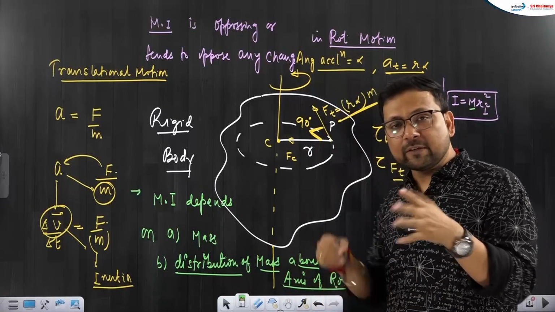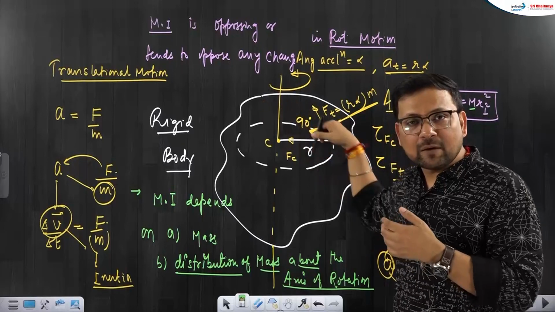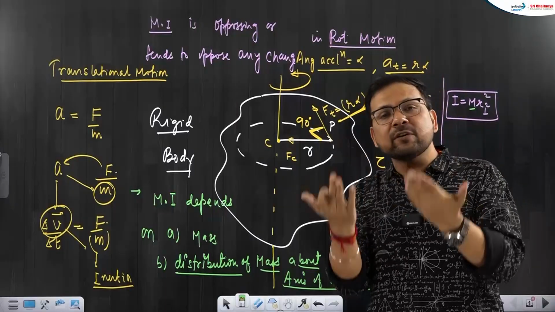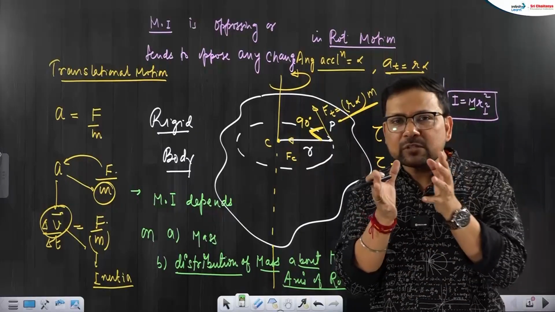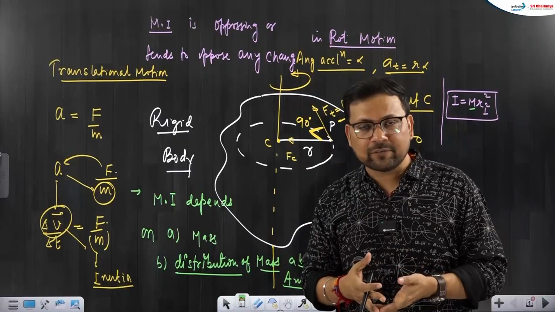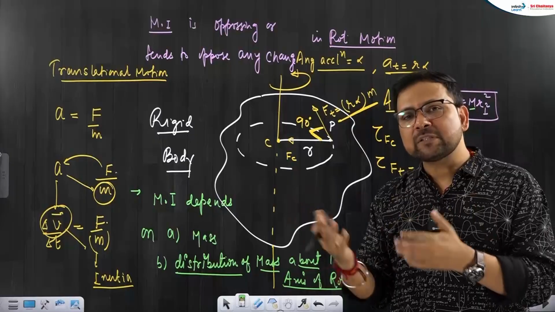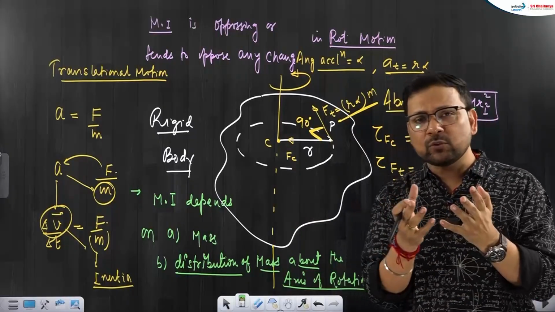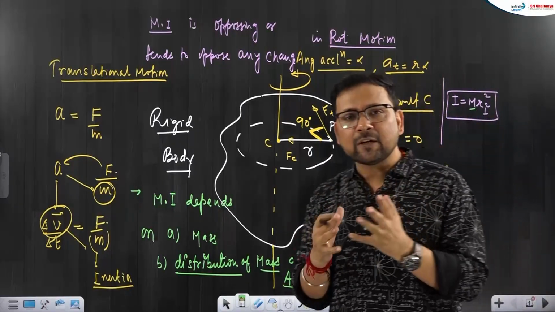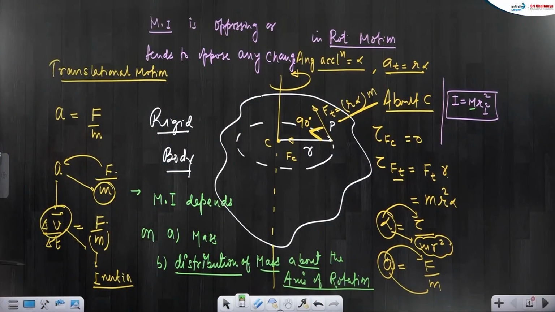In the same body, if I take different axes, one axis here, one axis here, one axis here, the distribution of mass about the axis is changing. That's why for the same body, we can have different moment of inertia. So it is not exclusively the body's property, it is the body with its axis of rotation. As many axes of rotation as you have in the body, that many natures of distribution of mass, and maybe that much moment of inertia you will get. That's why you will do questions about diameter, parallel axis, perpendicular axis for the same body. So that's the definition of moment of inertia we have done.